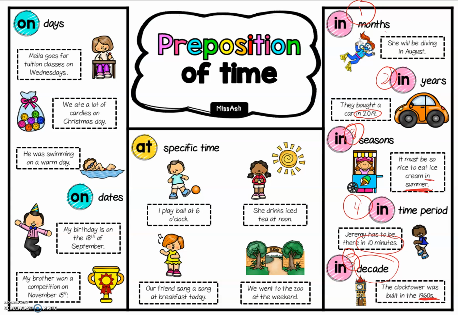So the clock tower can be built in 1962 or 1963. It's within that 10-year period. That's why it's in a decade. All right. So moving on to the next keyword, which is at.